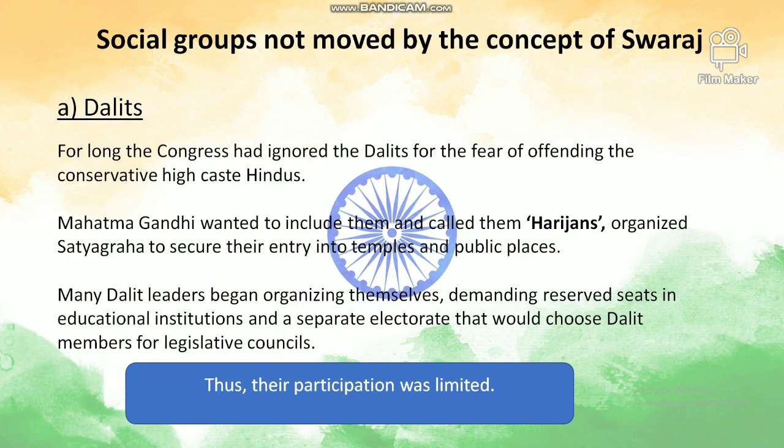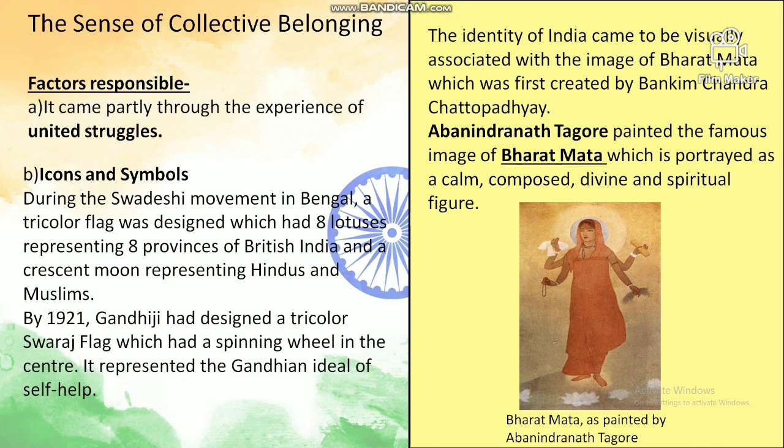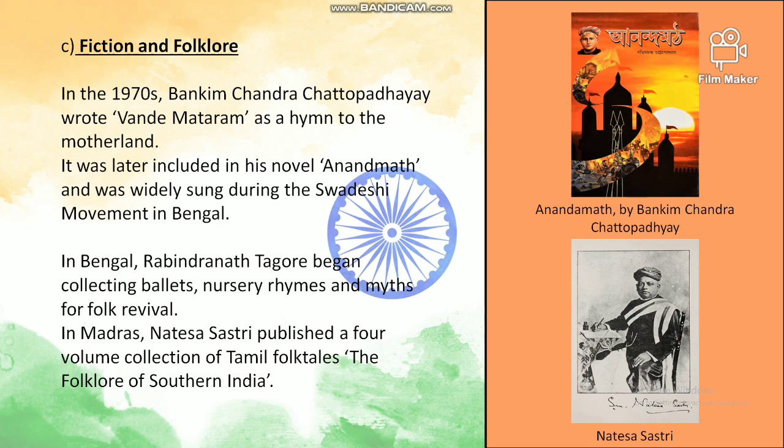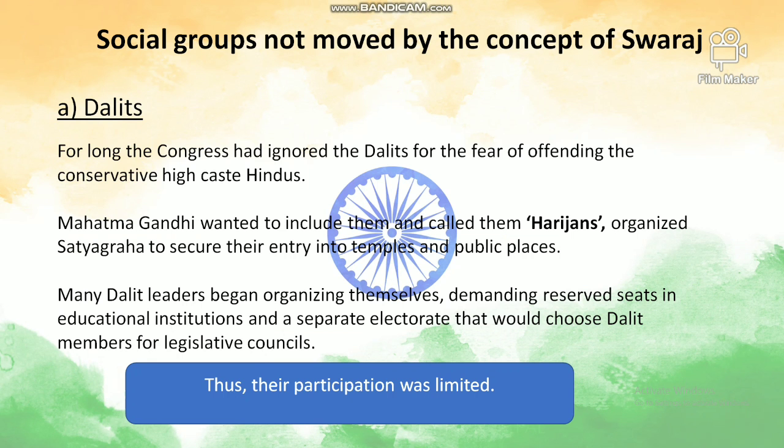Now, these are the social groups we are going to read now who were not moved by the concept of Swaraj. One were the Dalits, then the second were the Muslim organizations. So first of all, let us read about the Dalits. For long, the Congress had ignored the Dalits for the fear of offending the conservative high caste Hindus. Mahatma Gandhi wanted to include them and called them Harijans. Now, this was the time when Mahatma Gandhi wanted each and every social group to unite under this umbrella of Congress to fight against the Britishers.